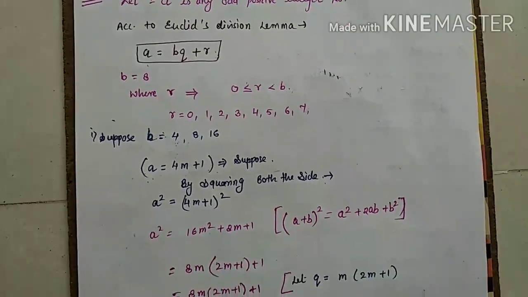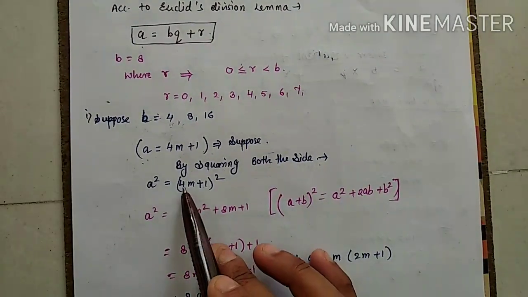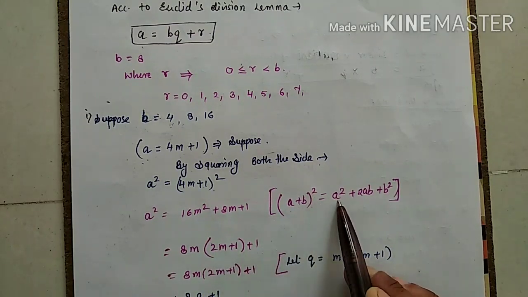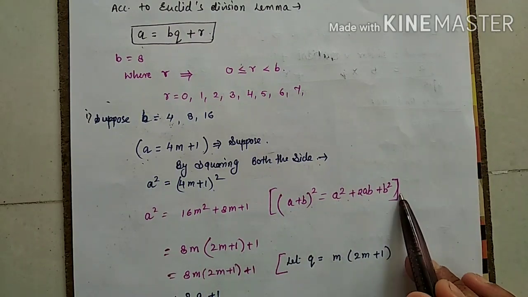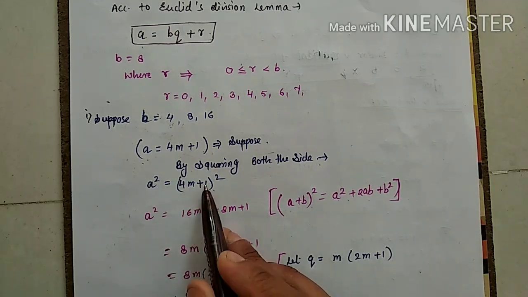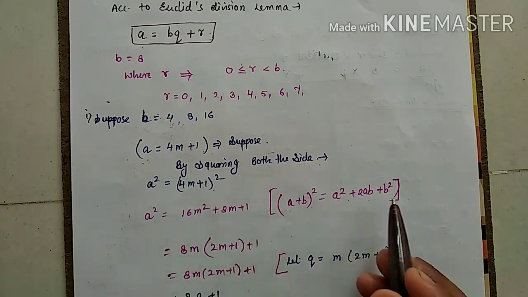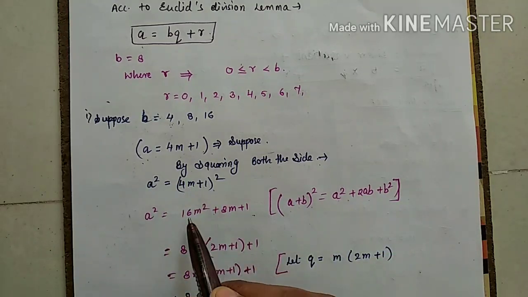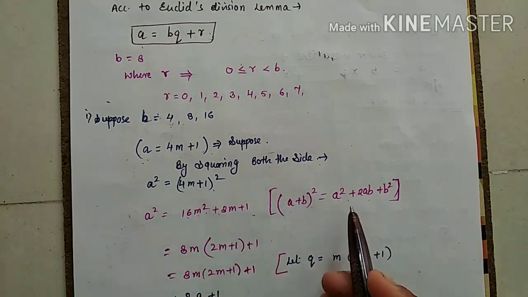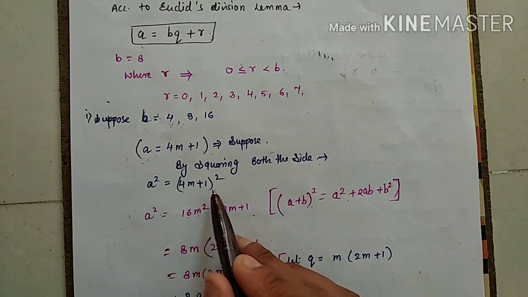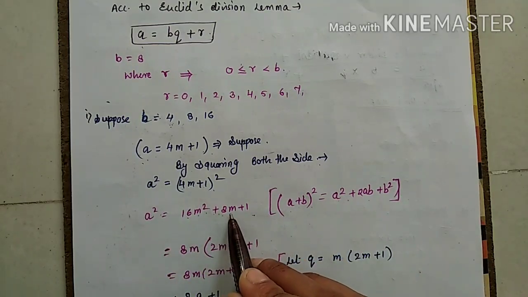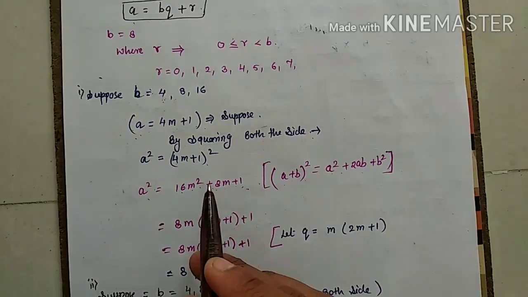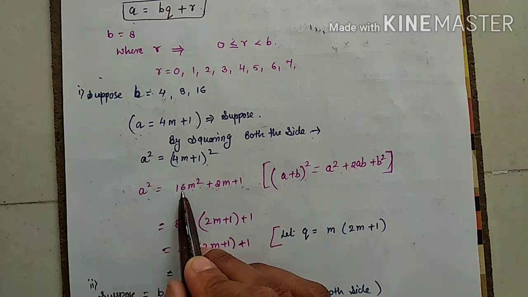Now, come to the next. Understand? If you square this term, you get (a plus b) whole square, which is a square plus 2ab plus b square. So, a square is 4m square plus 2ab plus 1 square. So, just do it. 4 square means 16m square plus 2 into 4m into 1. 2 4s are 8, so 8m plus 1. This is your answer.